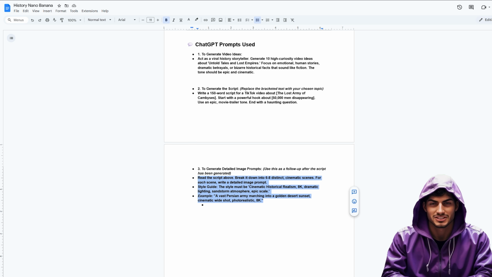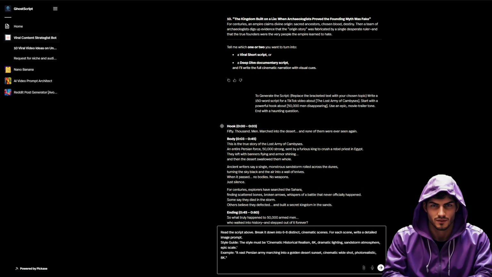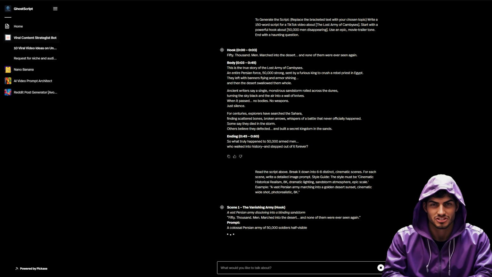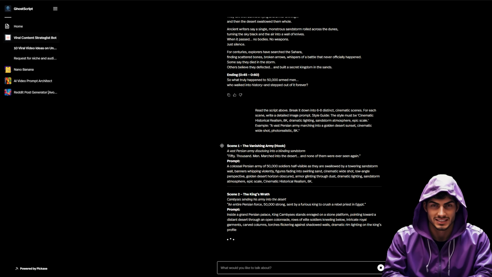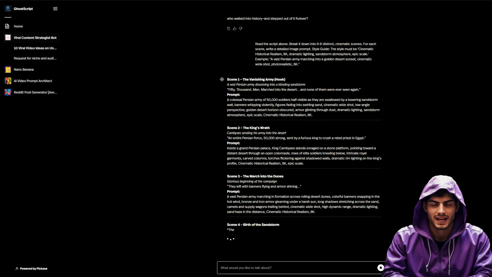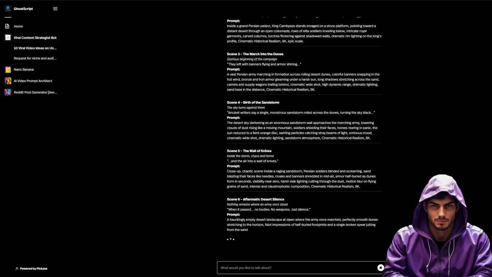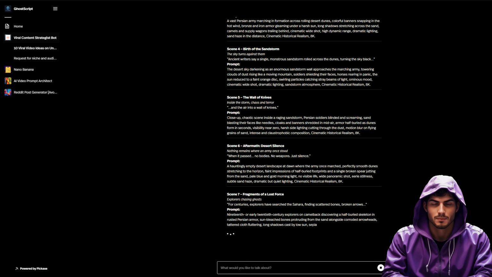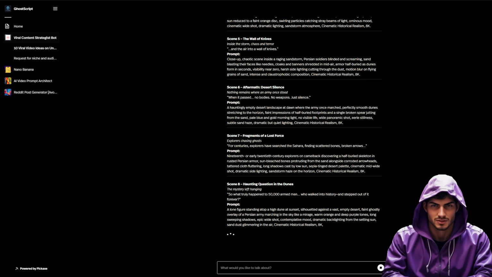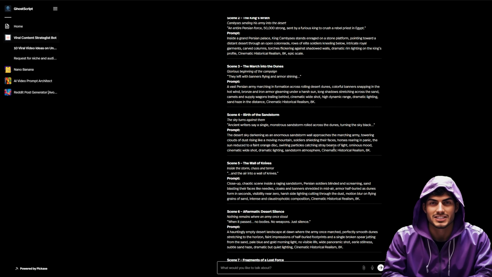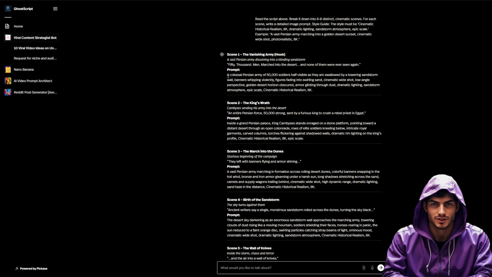The next step is the most critical for our visual style. We need to visualize this story before we generate it. I'll instruct Ghost Script to read the script above and break it down into 6 to 8 distinct cinematic scenes. For each scene, I want a detailed image prompt. I will explicitly tell the AI: the style must be cinematic historical realism, 8K, dramatic lighting, sandstorm atmosphere, epic scale. We need prompts that describe the lighting, the camera angle, and the texture of the sand.